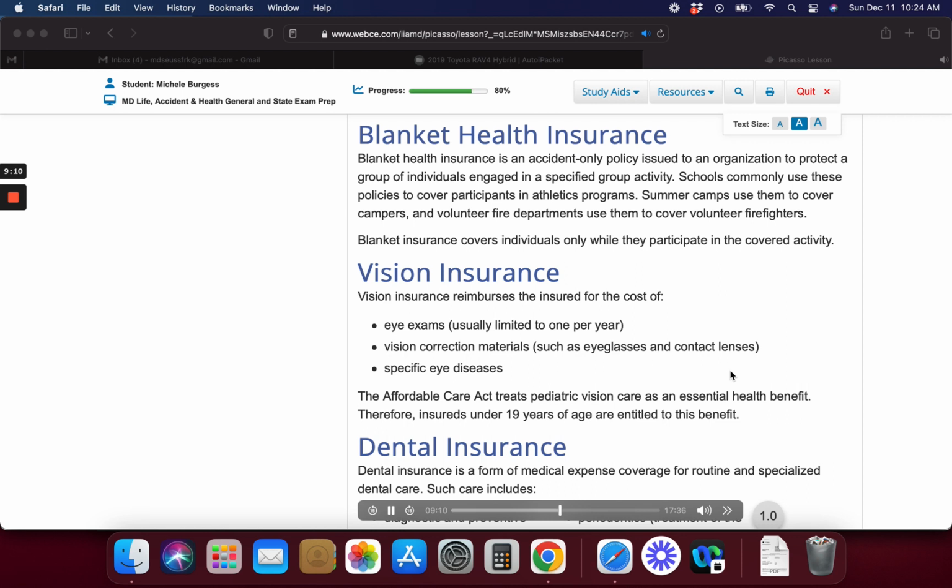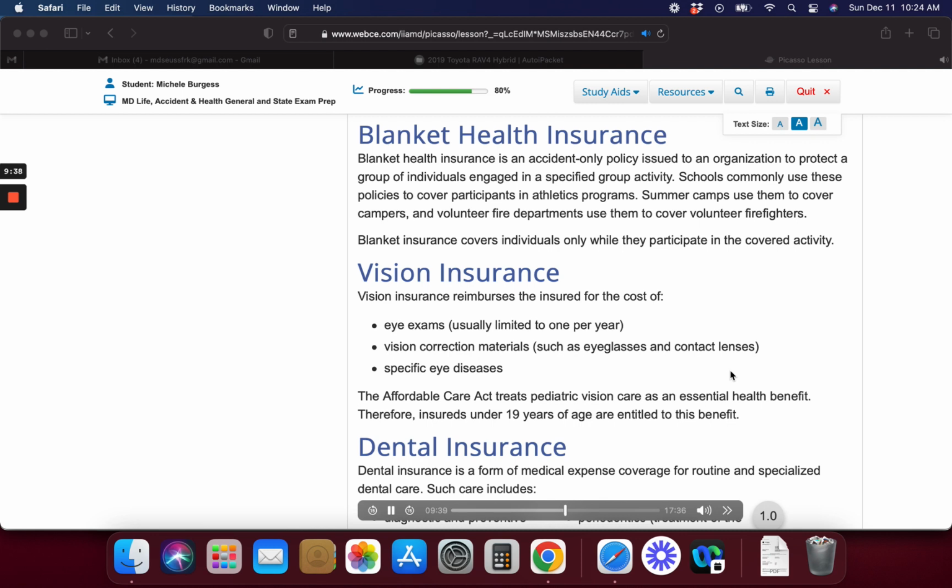Vision insurance. Vision insurance reimburses the insured for the cost of eye exams, usually limited to 1 per year, vision correction materials, such as eyeglasses and contact lenses, and specific eye diseases. The Affordable Care Act treats pediatric vision care as an essential health benefit. Therefore, insureds under 19 years of age are entitled to this benefit.